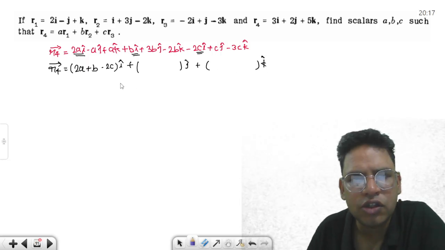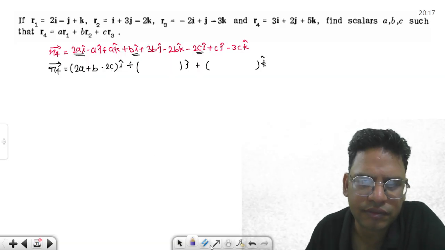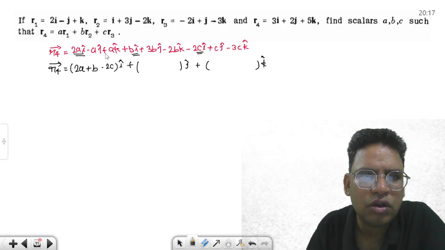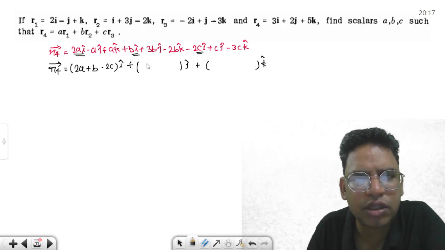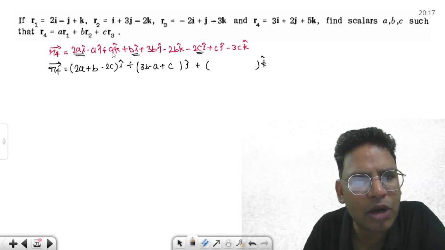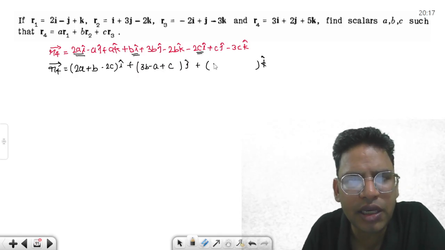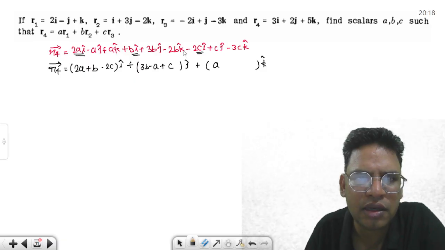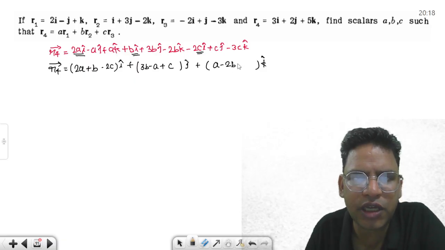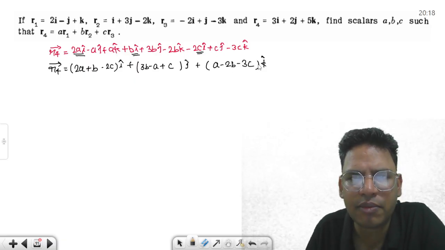For j cap, 3B, I am writing the positive one first, 3B minus A plus C j cap. For k cap, this is A, from here minus 2B, and from here minus 3C k cap.